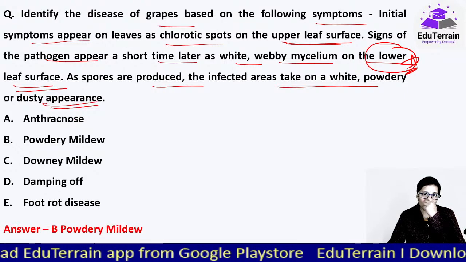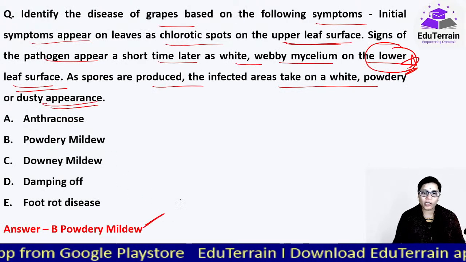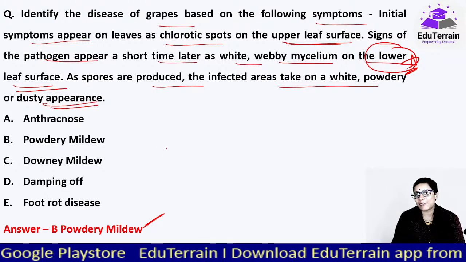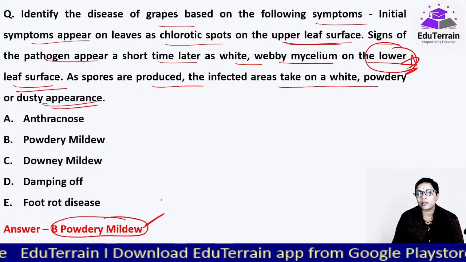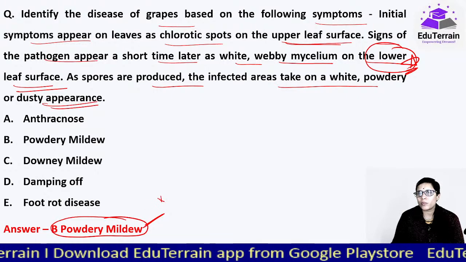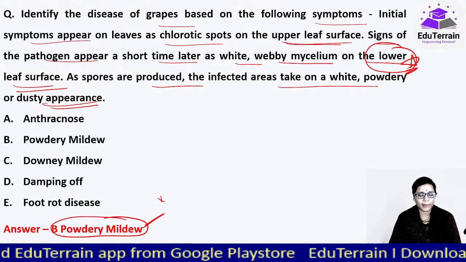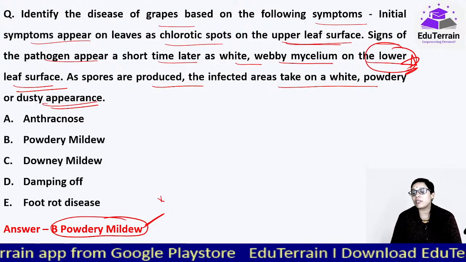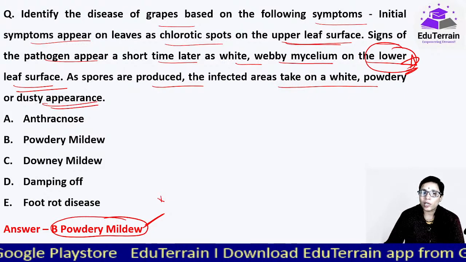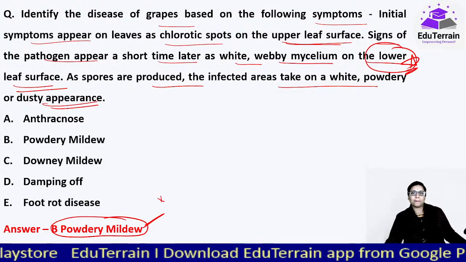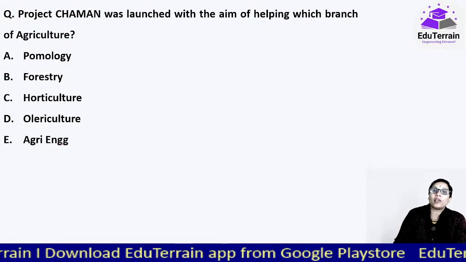Here, oh, here it is powdery mildew. Okay, it is actually downy mildew. ये actually downy mildew है. Let me check. Okay, मैं एक बार check करती हूँ. Why have I given powdery mildew? It is actually downy mildew only. I'll check it and I'll actually remove this question in the PDF also. Once I check, I'll discuss in the class. Then in one of the next ones, मैंने जैसे बताया है कि I'll cover another shift's questions also. In that I'll take this up. I'm really sorry for the goof up. क्योंकि जहाँ तक मुझे आइडिया है, this is downy mildew, but still I'm skeptical कि आंसर मैंने क्यों दिया है. Okay, sorry once again. Moving on to our next question.